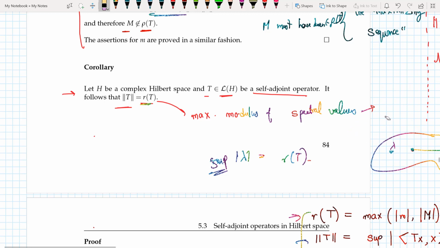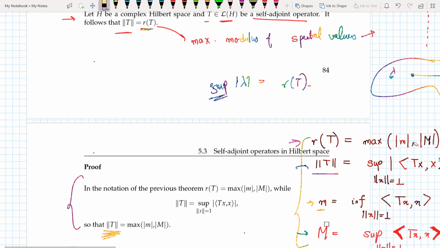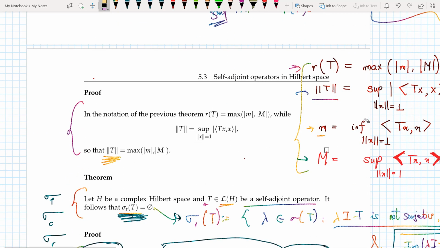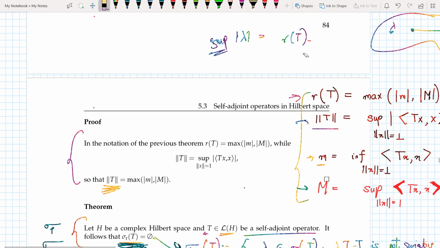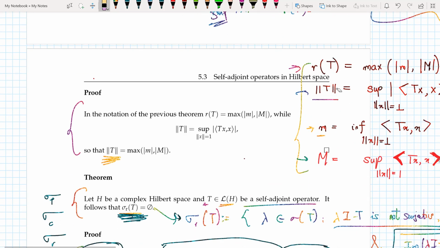I said it was the supremum of all spectral values, but since the spectrum is compact, the supremum is attained, so it's the maximum. In the notation of the theorem above, sigma of T is a subset of [m, M].